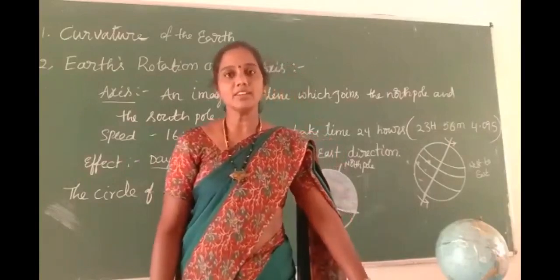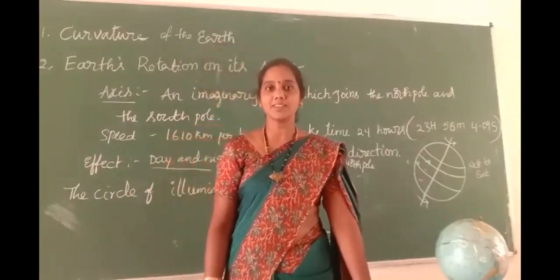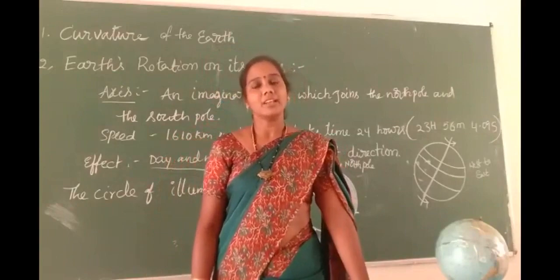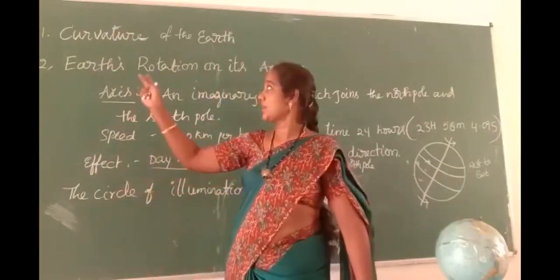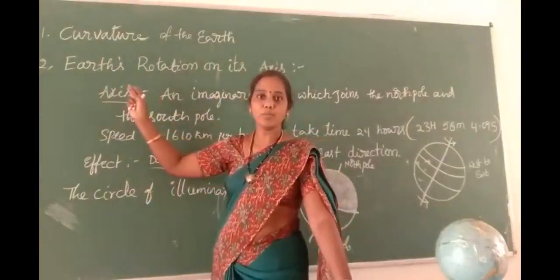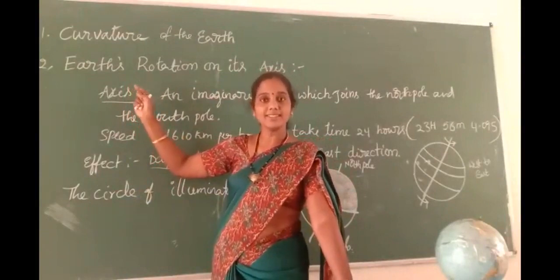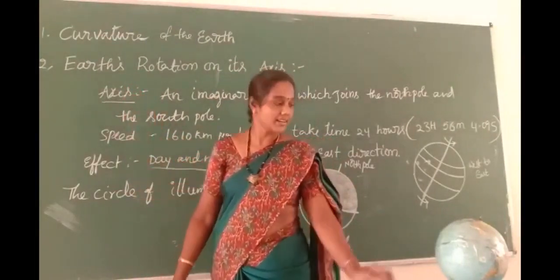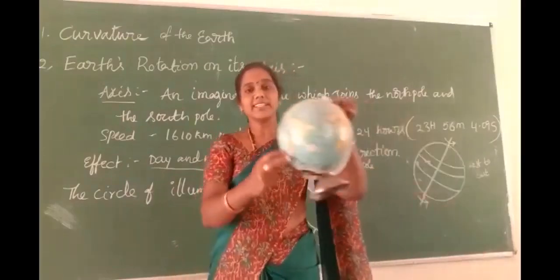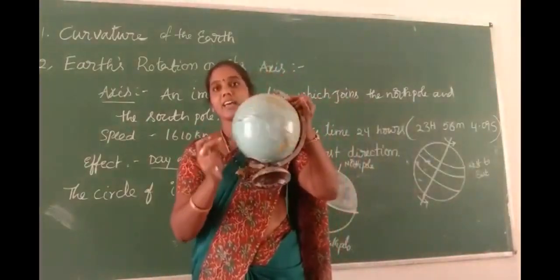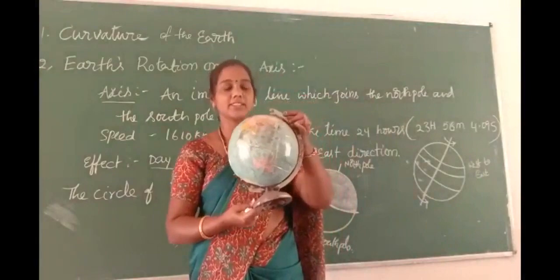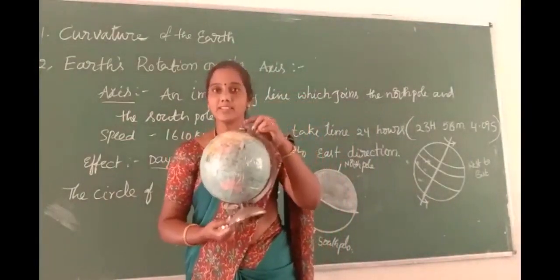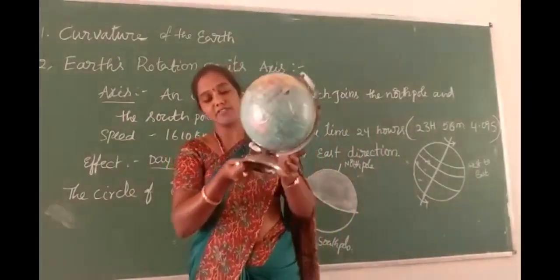You see, children, how a top spins around itself. Like that, the earth rotates and goes around itself on the basis of the axis. The earth rotates itself this way. So this is the axis.